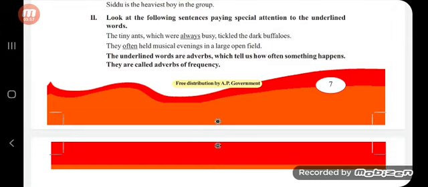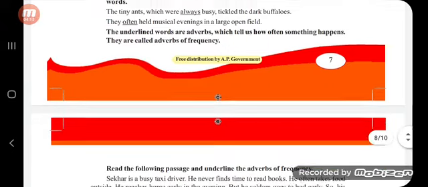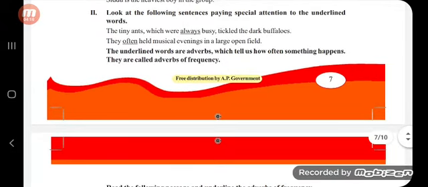Okay, understood? So, in the textbook it says that the underlined words are adverbs which tell us how often something happens. They are called adverbs of frequency. Why are they called that?